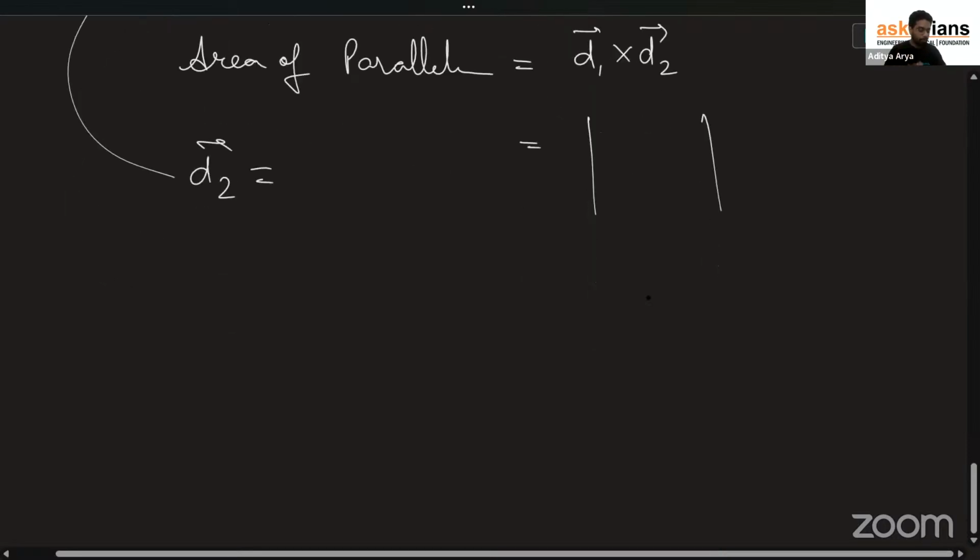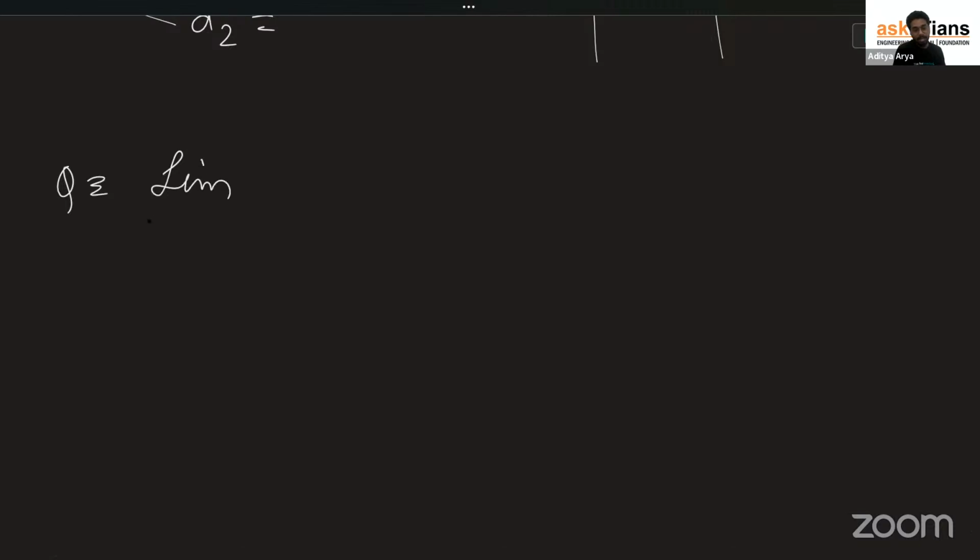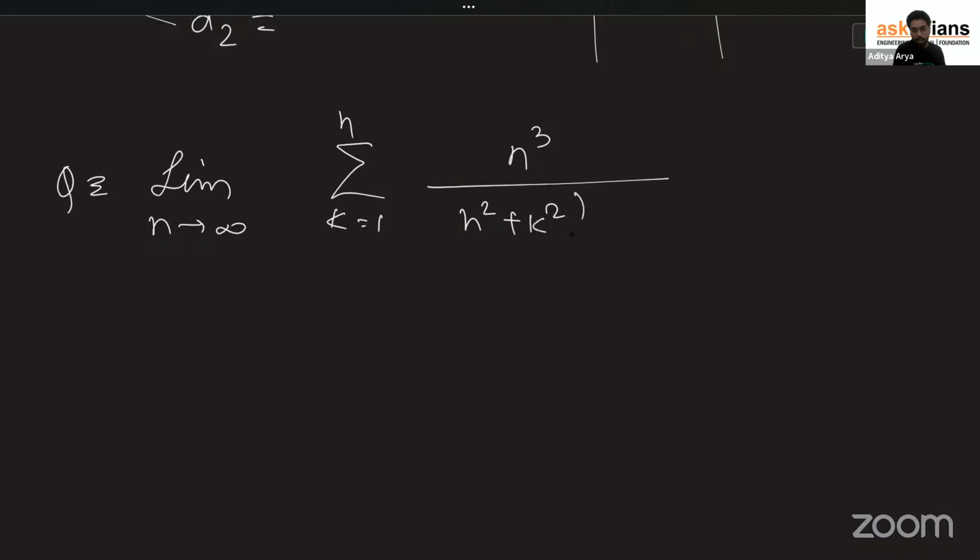One more question before we move to physics. Last question, the fifth question, sorry. Now they are having one question from limit. What they have asked: limit n tends to infinity, sigma k equals 1 to n, n cube divided by n square plus k square multiply n square plus 3k square.